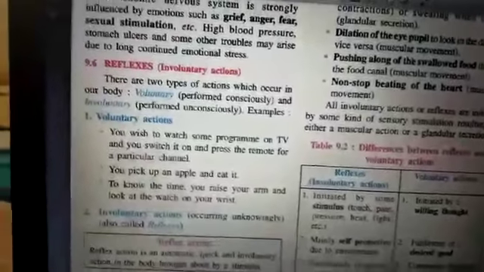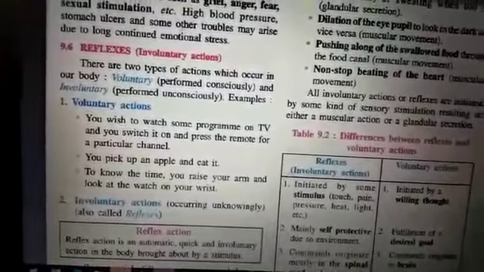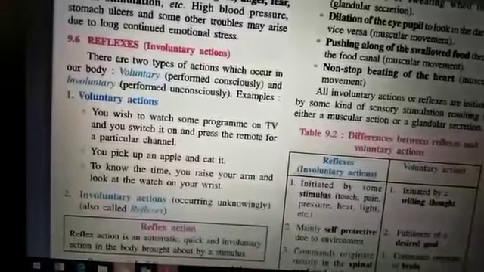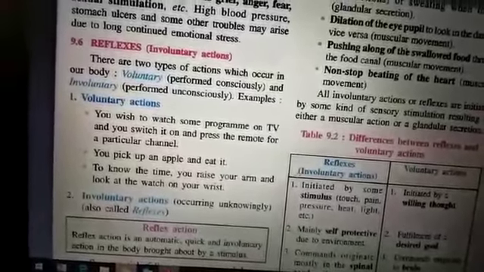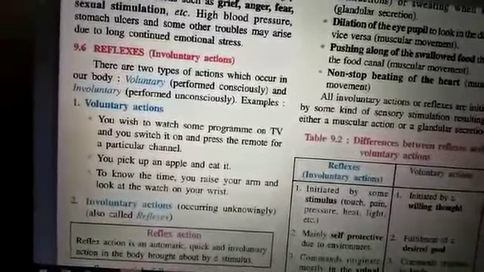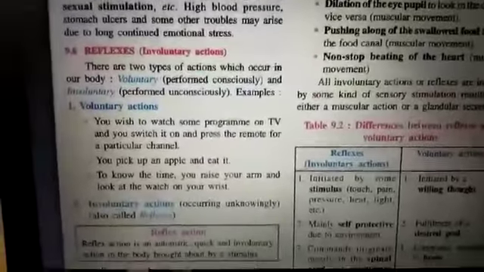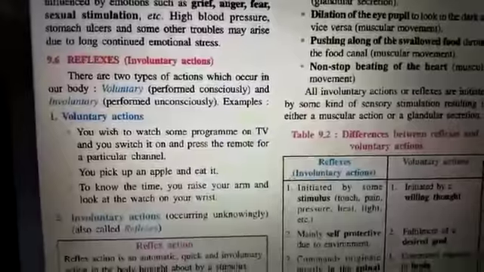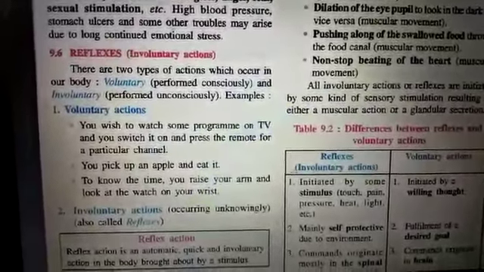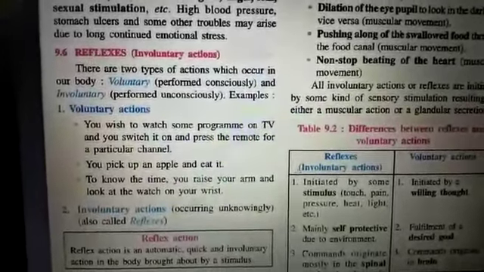Reflexes. There are two types of reflexes, or the actions which are being carried out. Based on the actions only, it is divided into two categories: voluntary actions and involuntary actions. Voluntary actions means those which are working according to our will and our wish. As per our wish, when we do any kind of activity, we call it voluntary. It is being performed by the conscious mind, while involuntary actions are those actions which are not performed by the body according to its own wish. It works on its own automatically.